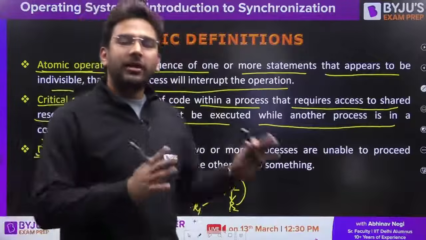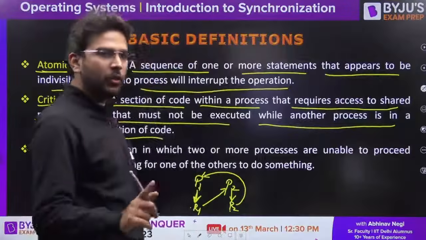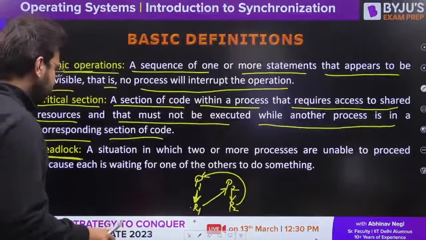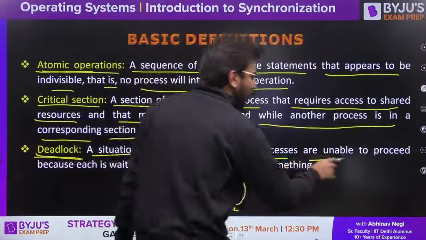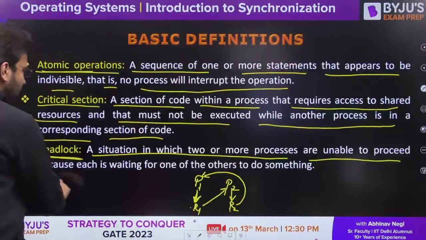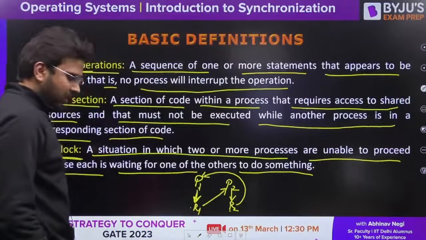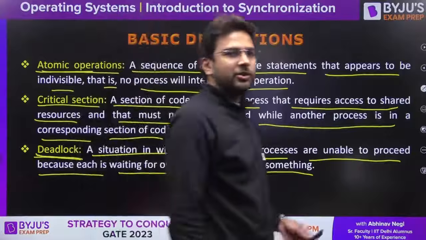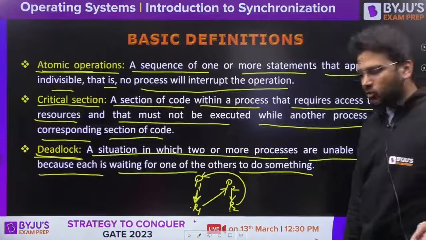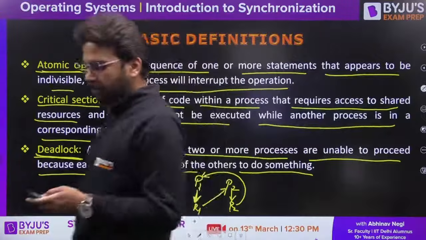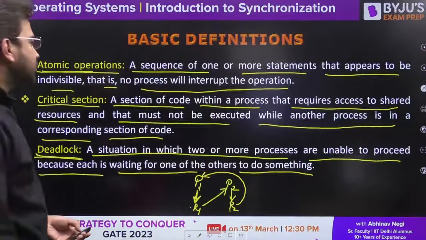So whenever there is a deadlock, there will be no progress. Remember this point: a situation in which two or more processes are unable to proceed because each is waiting for one of the others to do something, but they are not doing it. Clear? That is a situation of deadlock. If you have any doubt so far, please ask. And if everything is clear so far, please let me know also.